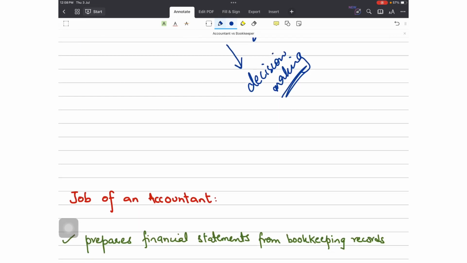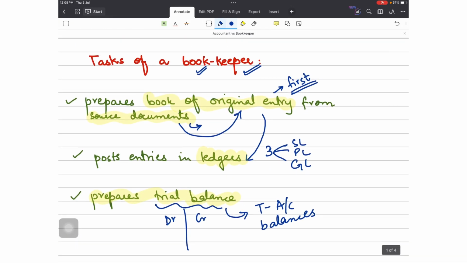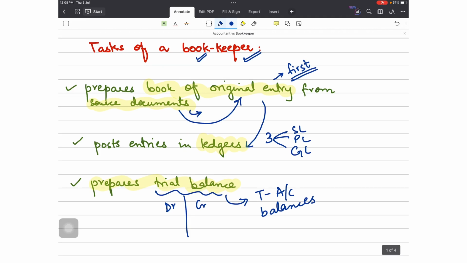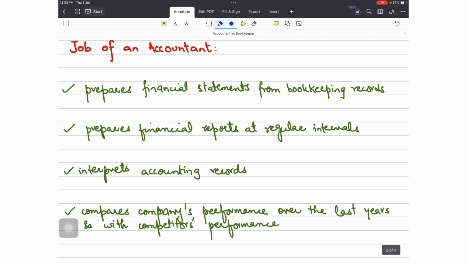Right, now let's have a look at the tasks carried out by an accountant. What did we see in bookkeeping? That the bookkeeper prepares the trial balance. After the preparation of the trial balance, the task of the accountant starts. First of all, he prepares the financial statements from the bookkeeping records, right?